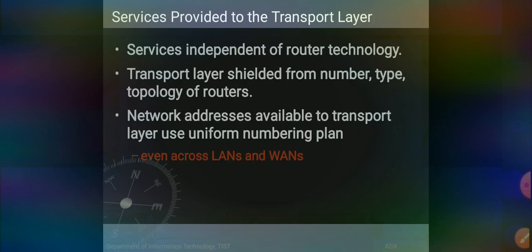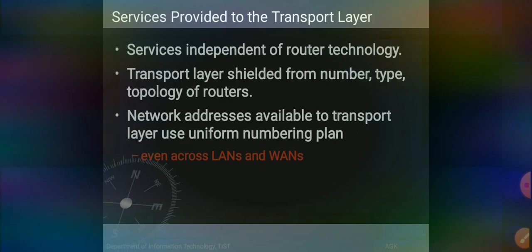First, the service should be independent of router technology, and second, the transport layer should be shielded from the number, type and topology of the routers present, right?